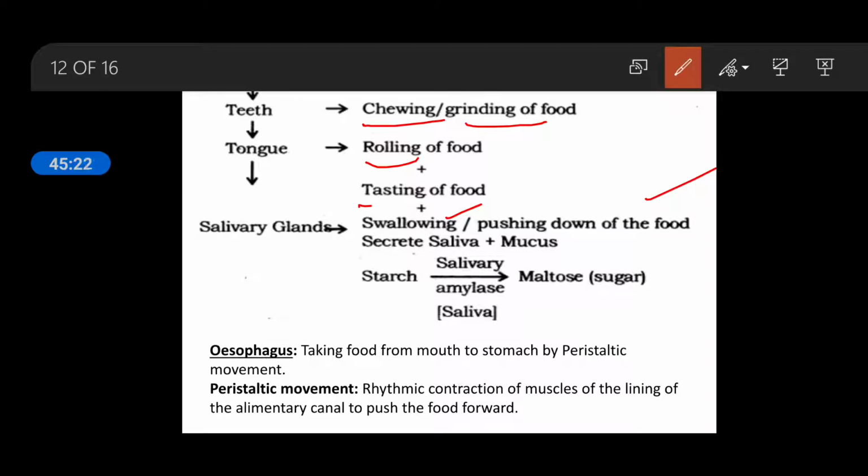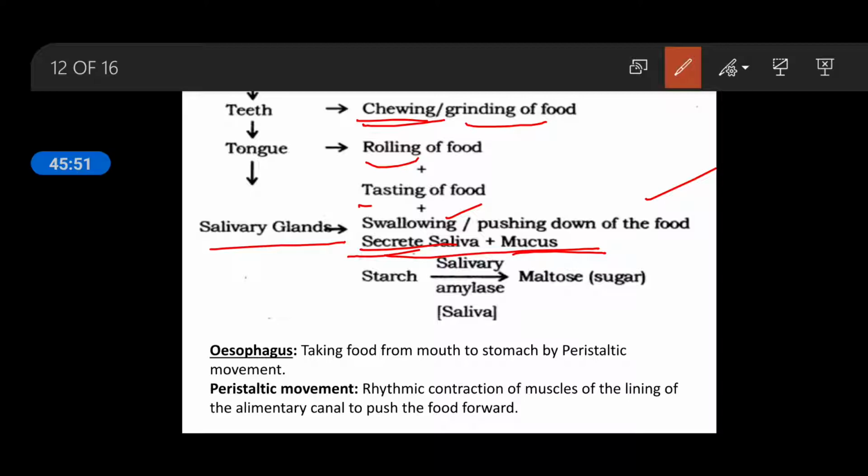Now the food is somewhat wet because of saliva. Your salivary glands secrete saliva, so the food which you are continuously crushing or grinding with the teeth also gets wet due to the saliva and mucus. Both are secreted from the salivary glands.